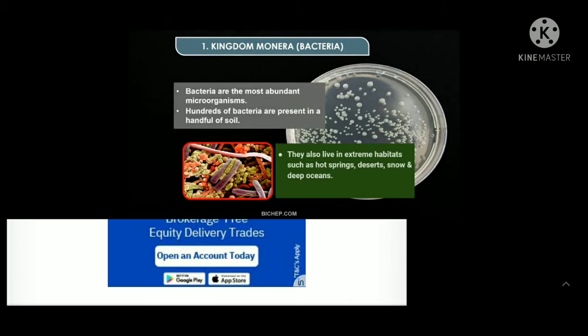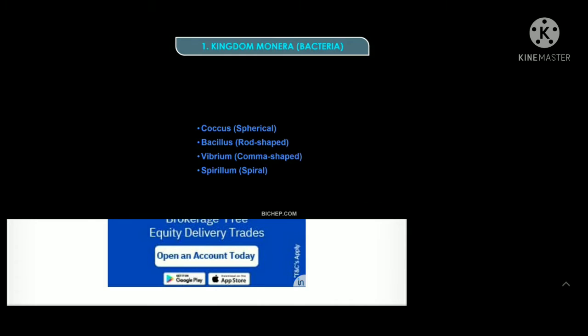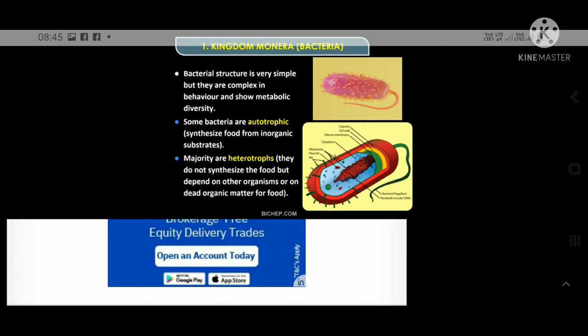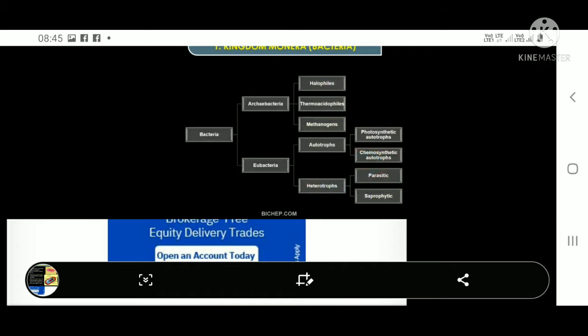So let's see kingdom Monera. Basically bacteria are the most abundant organisms. Among them we see different types of bacteria: Coccus, Bacillus, Vibrio and Spirillum. In kingdom Monera the bacterial structure is very simple, and we know some bacteria are autotrophic and some are heterotrophic.